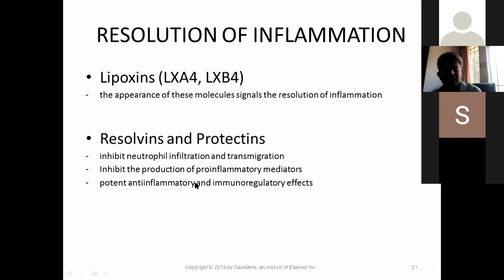So now coming to resolution of inflammation. After the process of inflammation, there is a phase where there is a resolution of inflammation by lipid metabolites. One is lipoxin, second is resolvin and protectin. The appearance of these molecules signals the resolution of inflammation, that is the reduction of inflammation. Now, let us see how they reduce the inflammation.